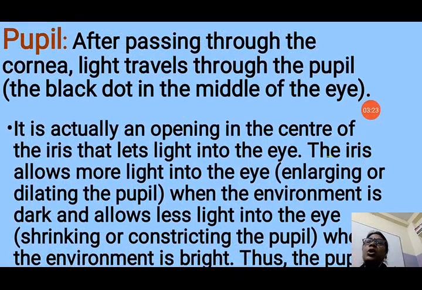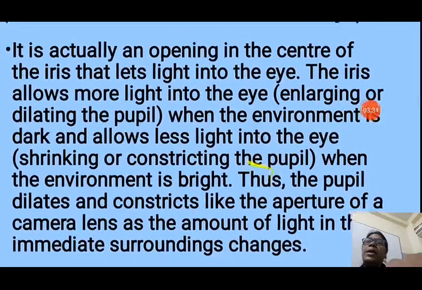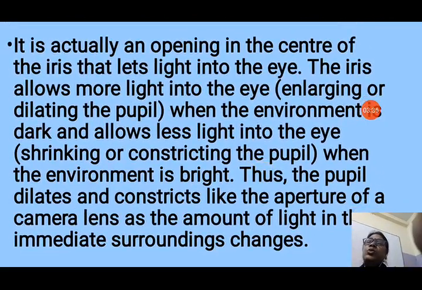After passing through the cornea, light travels through the pupil, the black dot in the middle of the eye. When you look at your eye, you can see the black dot. That is known as the pupil. It is actually an opening in the center of the iris that lets light into the eye. It is an opening through which the light enters. Without light entering, we cannot see the object.